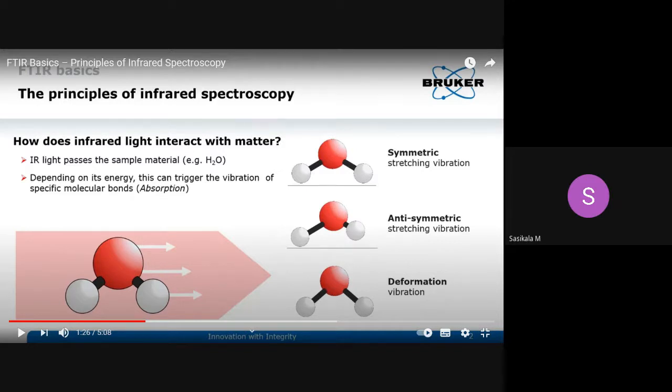Why am I saying functional group? Stretching is associated with higher energy levels, that is, vibrational energy levels. Vibration means the bond is vibrating in stretching. How is the bond? It is like a spring.